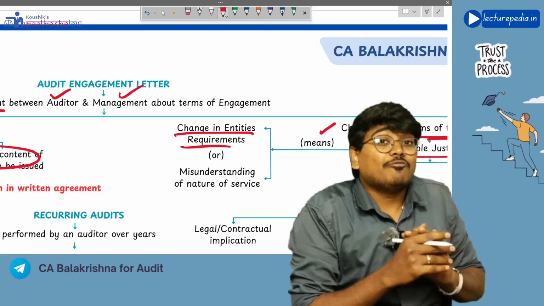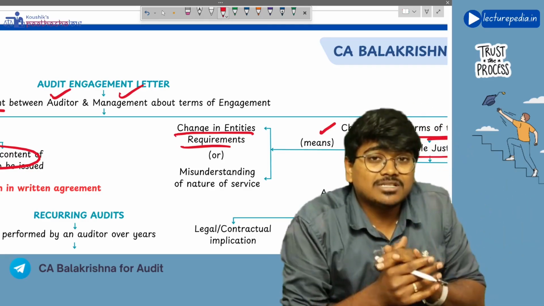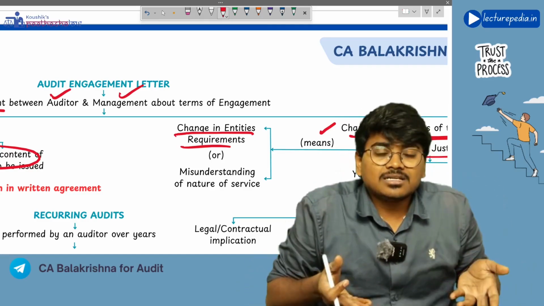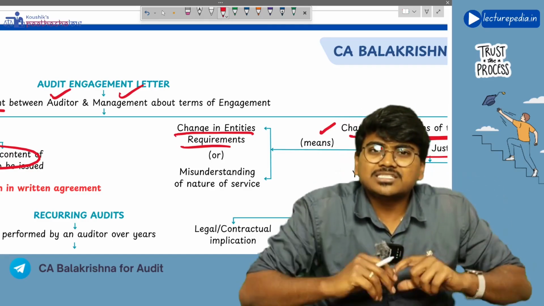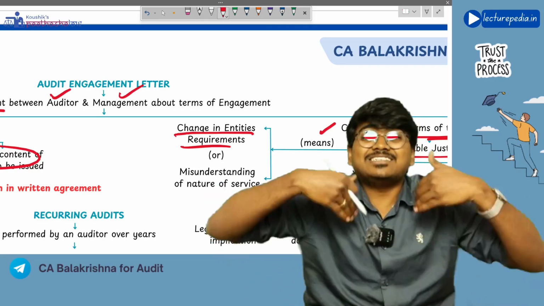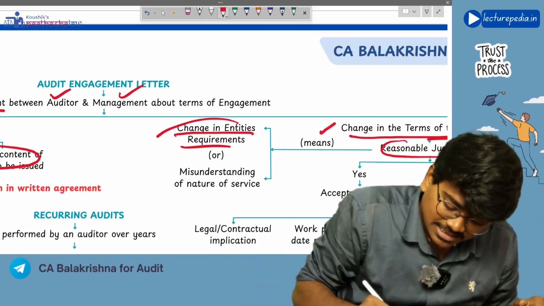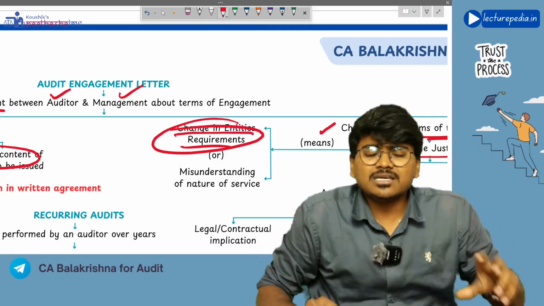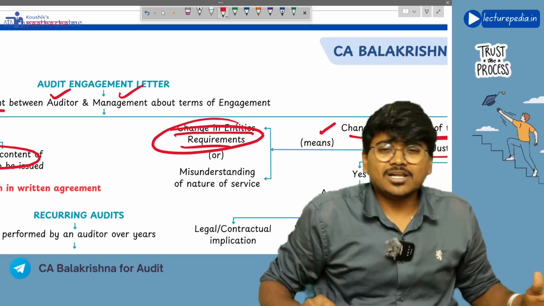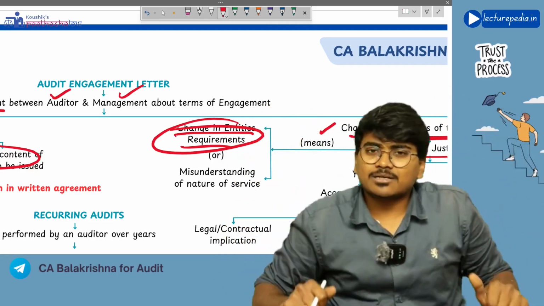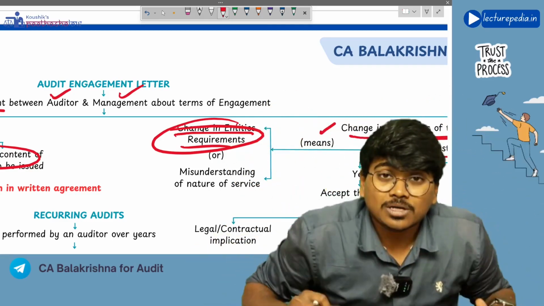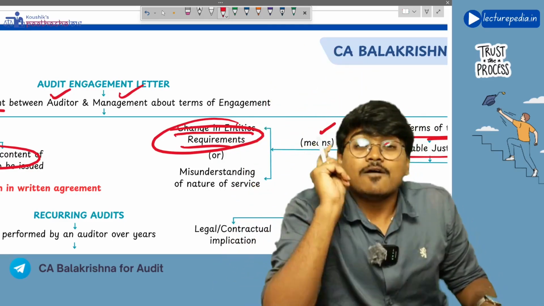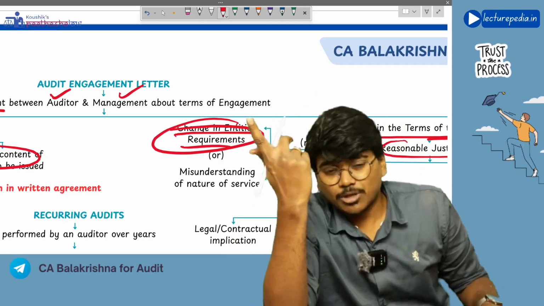Then the auditor, before changing the terms of engagement, will see whether the reason is justifiable or not. Here the reason why management is asking for the change is that there is a change in the circumstances. If there is a change in the circumstances or a change in the requirements of the entity, then that can be termed as a reasonable justification. So the auditor says, okay management, let us change the terms of the audit engagement and we will do the review. Like this, the auditor will agree to the change. So this is the first situation when you can call it a reasonable justification.